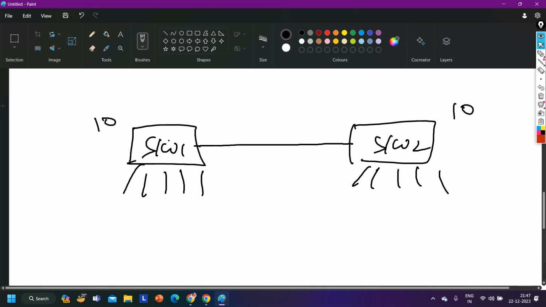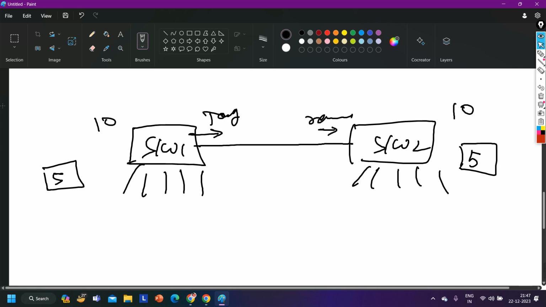Most of the users on switch 1 and switch 2 belong to, let's say, VLAN 5. As you know, whenever a switch forwards traffic on a trunk link, it will add a tag, and whenever it receives traffic on a trunk link, it will remove the tag.